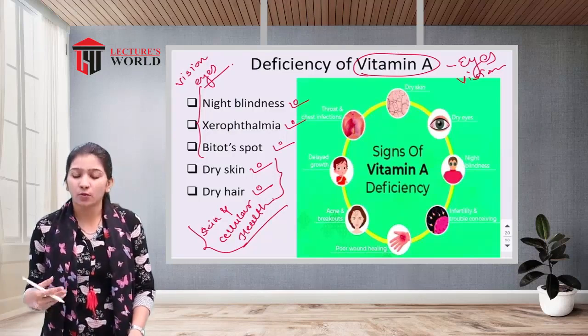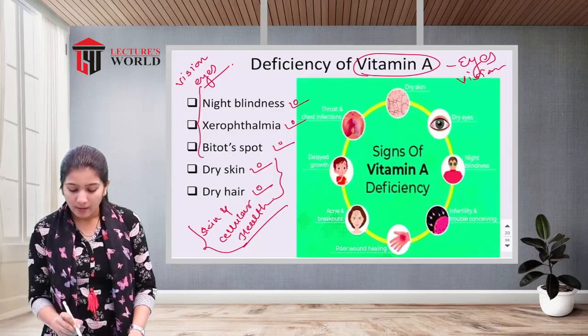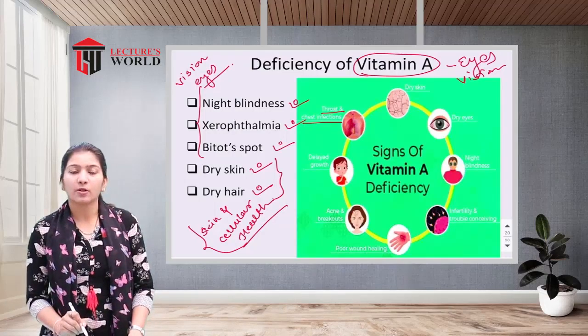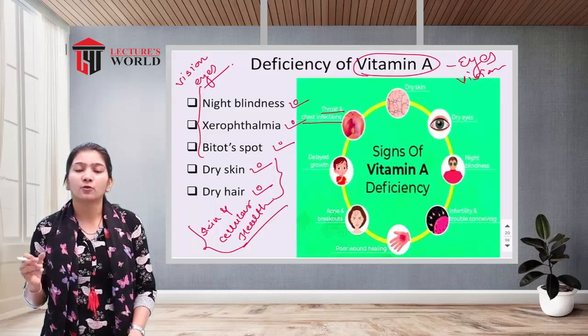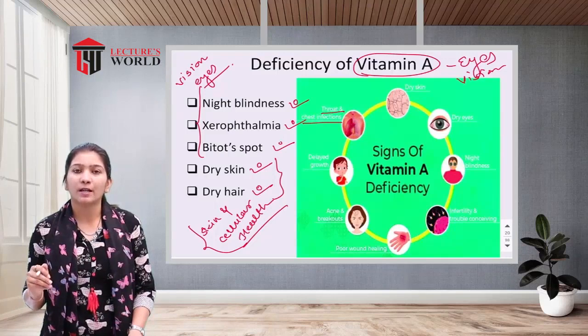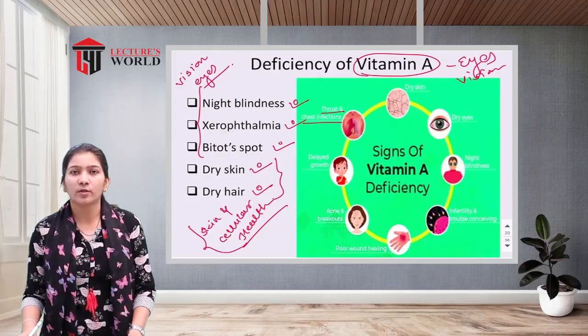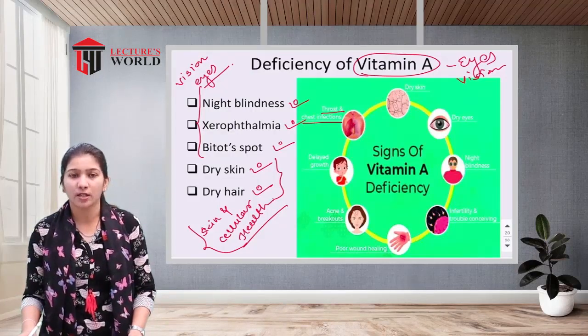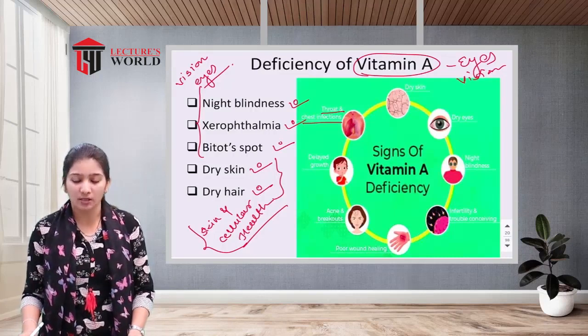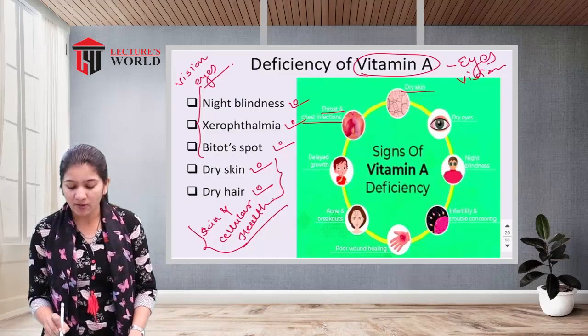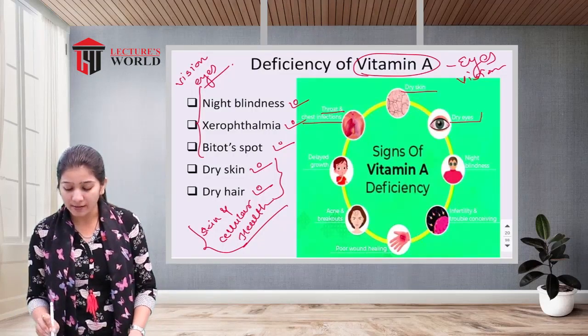The other deficiency effects you can see in the picture, like throat and chest infections, because the function of vitamin A is to boost the immune system. So if there is a lesser amount of vitamin A in your body, that may lead to a diminished immune system. If your immune system is weak, you may have more chances of getting various kinds of infections. So because there is less vitamin A, a person's chance of infection is increased, like throat infections and chest infections. Moreover, the person may have dry skin and dry eyes, which is known as xerophthalmia.